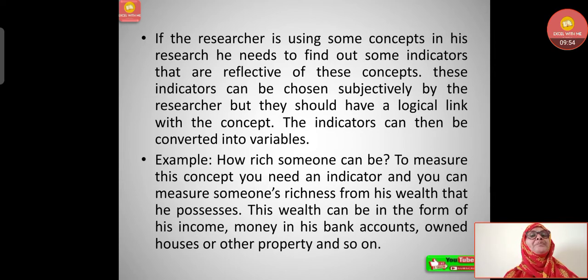Now let's see the example. How rich someone can be. To measure this concept, you need an indicator. Obviously, you cannot see the person and judge or assume. You need an indicator, and you can measure someone's richness from the wealth that he possesses. That is, this wealth can be in the form of his income, money in his bank accounts, owned houses or other property, and so on.